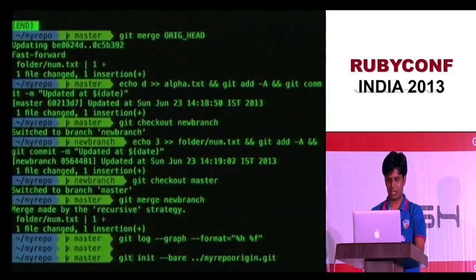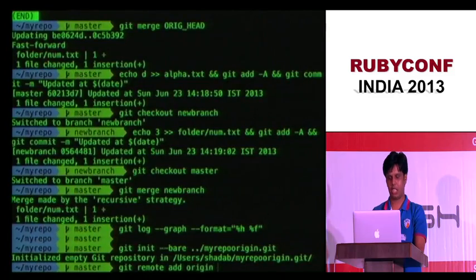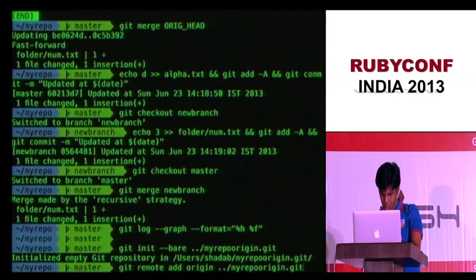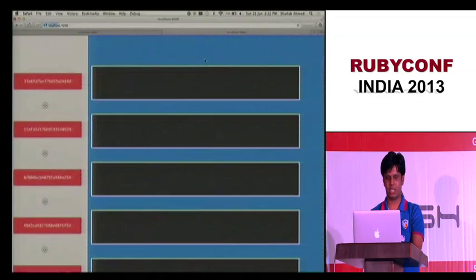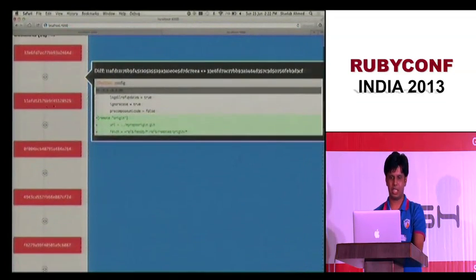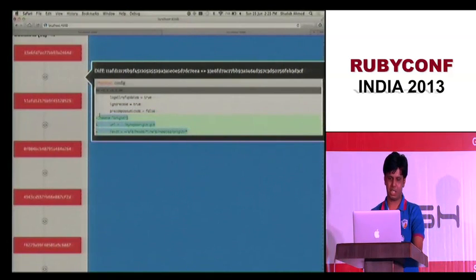I just created an init remote, and let me add it as a remote. Git remote add origin and the path to my repo, origin.git. I hope I have the spelling correct. Okay. Now, git push origin, but let's hold back without pushing. Let's see what changed here. We have 14 commits now from 13. And what is my remote? When I added a remote, only this part changed. That is my remote. I just keep a configuration, nothing else.